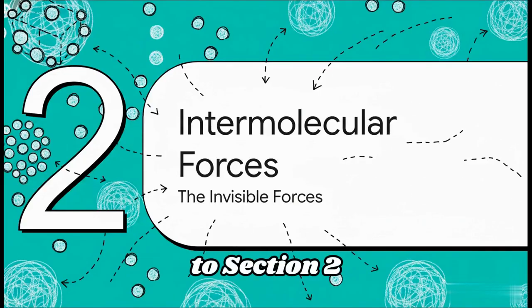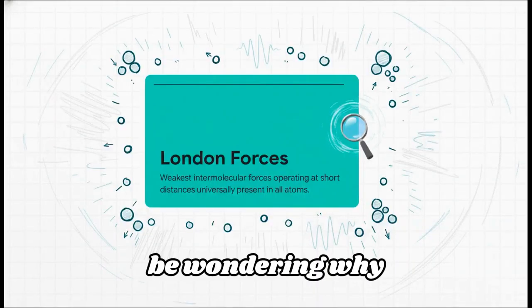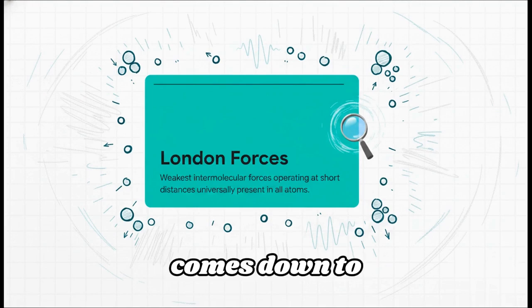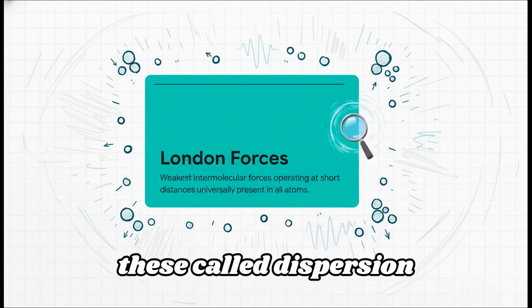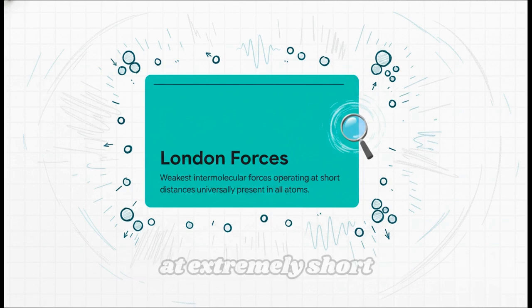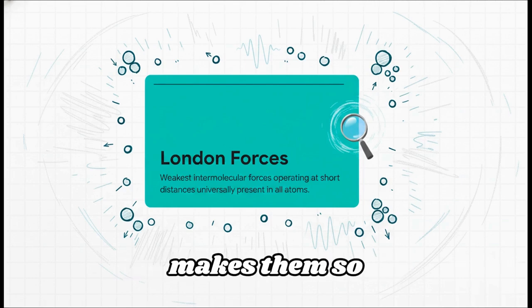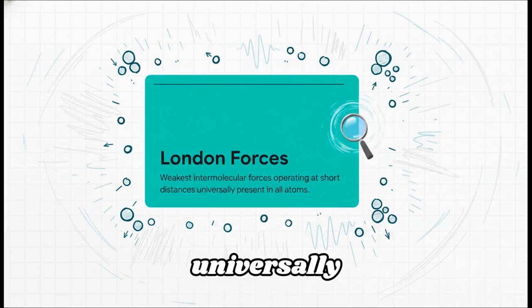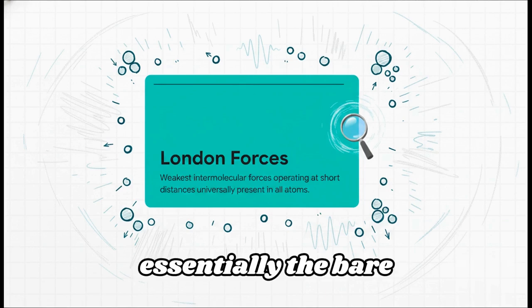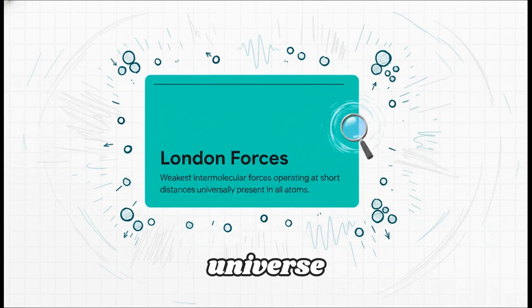Moving right along to section 2, the invisible forces between us. We're zooming back into the atomic level here. Now, you might be wondering, why are some things tightly packed solids while others are free-flying gases? Well, it all comes down to intermolecular interactions. First up, we have London forces. Sometimes you'll hear these called dispersion forces. These are the absolute weakest of all the intermolecular forces, and they operate at extremely short distances. But here's what makes them so amazing. They are present universally. Every single atom and nonpolar molecule shares this fleeting, basic connection. It's essentially the bare minimum baseline of physical attraction in the universe.